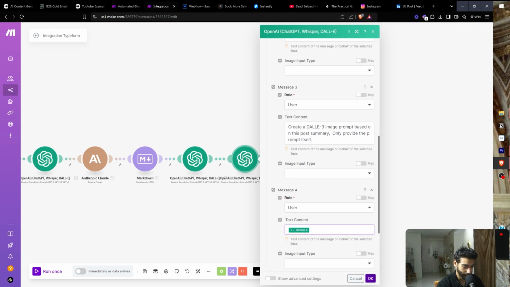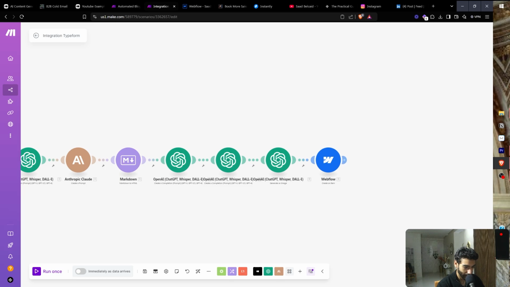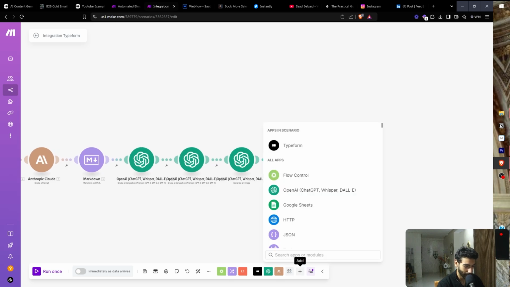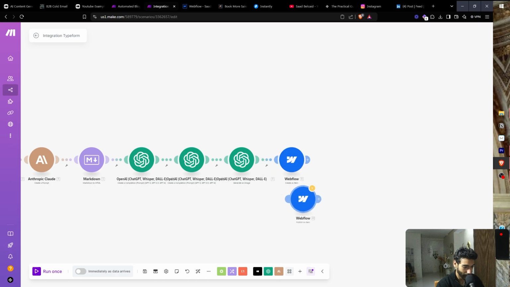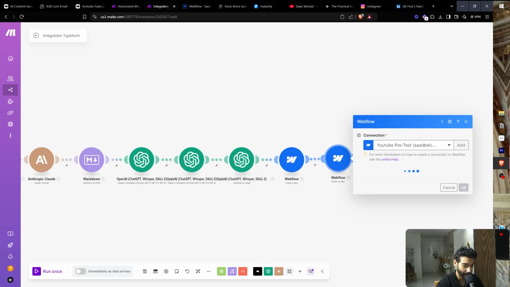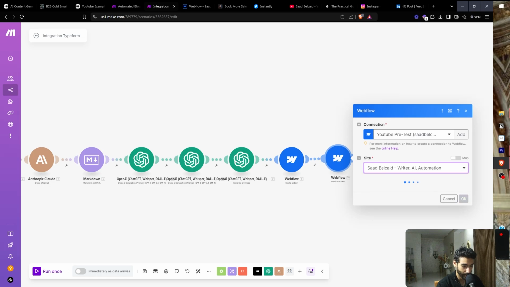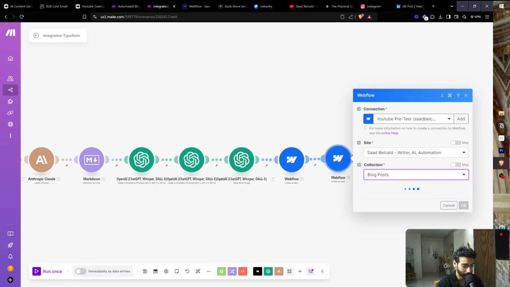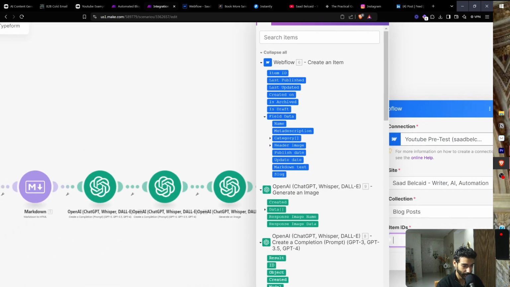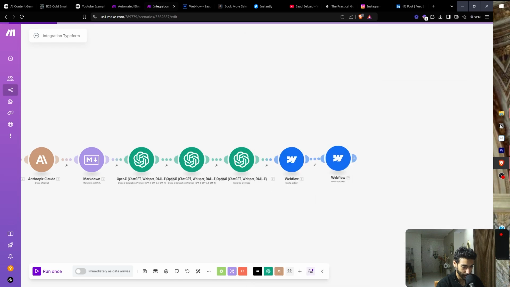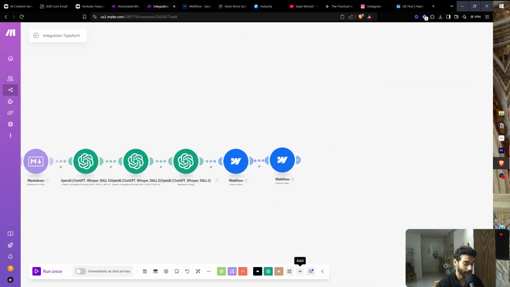Yeah. Okay. Create an item. I'm not going to publish the item, but we can go ahead and let's just do it. So create an item, publish an item, go back here, and the item is going to be this item right here. Click on your website and go to collection, and it's going to be blog posts. Sorry guys. And then for the map, you're just gonna map the ID, which is going to be this one. Awesome. Click OK. And then what do we need now?